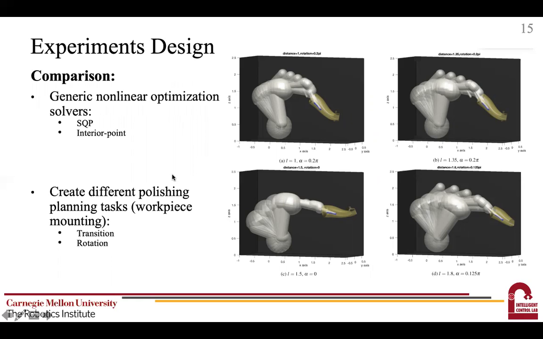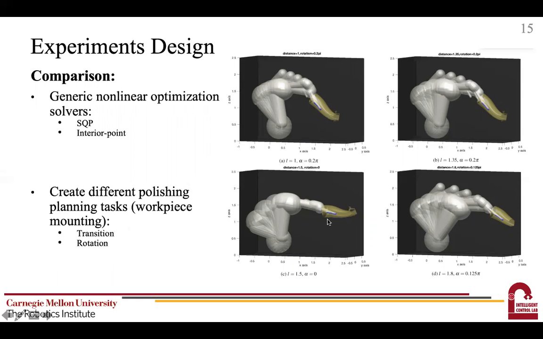To demonstrate the effectiveness of our proposed method in motion planning, given different targets and obstacle configurations, we evaluate the proposed algorithm on a collection of 4 different scenarios. In those scenarios, the workpiece is mounted in different locations relative to the robot. We consider 2 types of workpiece mounting parameters: translation along the x-axis of the work frame and rotation along the y-axis of the work frame. The 4 different mountings are illustrated in the right figure.